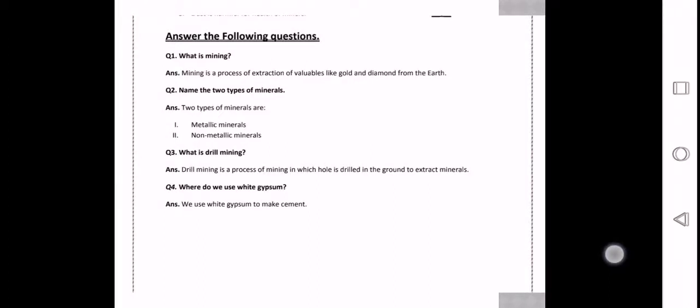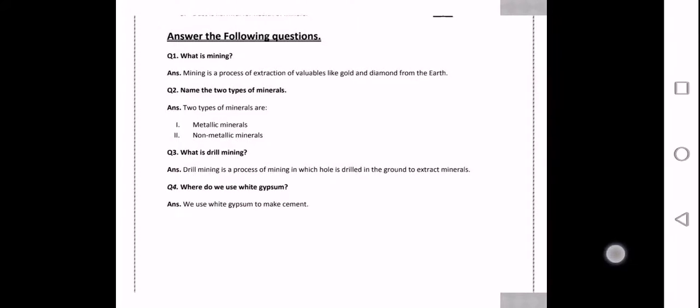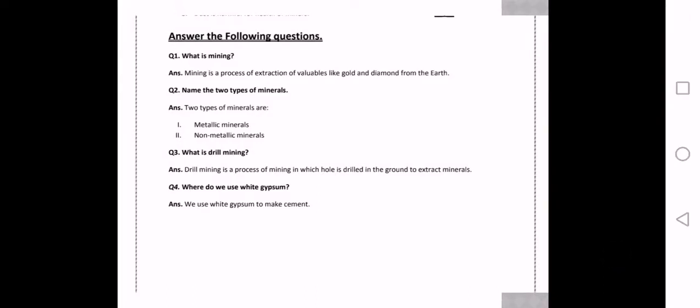So okay class, these were the question answers of this topic. I hope you all get it. After these question answers, this chapter is complete now. So class, learn all the questions properly from your notes. We will see our next chapter in our next lecture, inshallah.